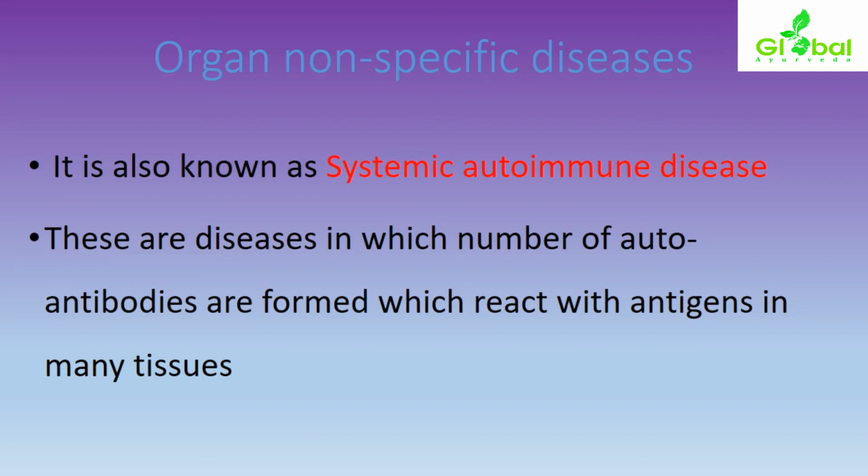A number of autoantibodies form at the same time, and these react with antigens in many tissues. At a time it affects many tissues. There is no organ specification and no tissue specification. It acts against many tissues.